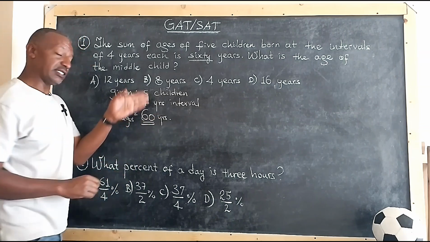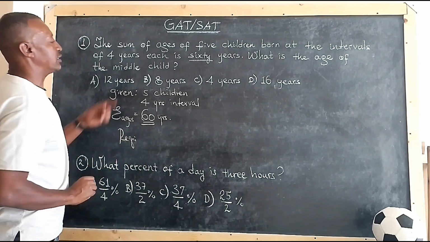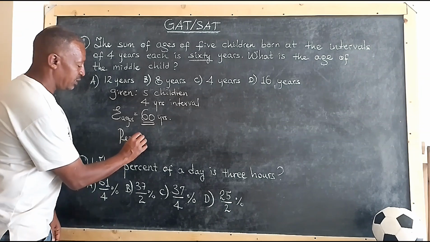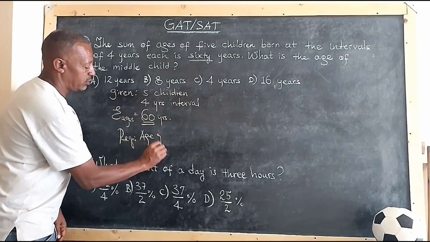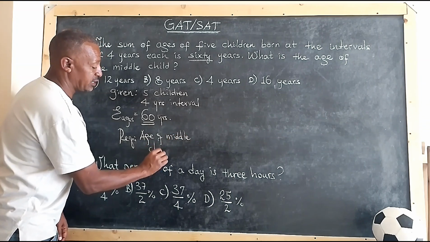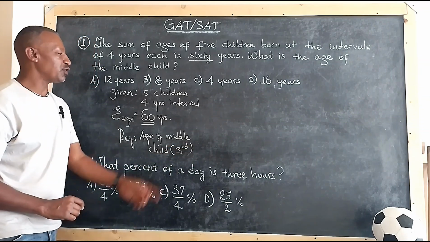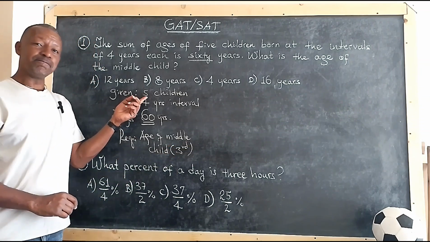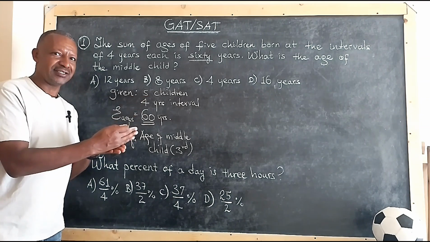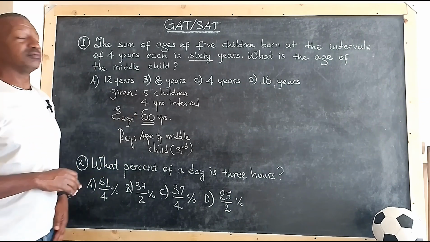Now these are the given ones. And what's the required? The required is the age of the middle child. To be exact, the third child. Because if there are only 5 children, you can understand that the middle means the third child, when you put them in sequence. Okay, let's try to do it.